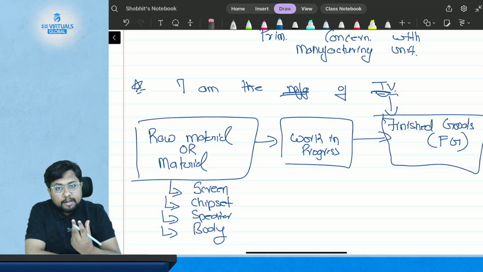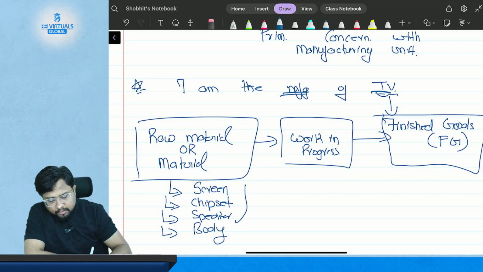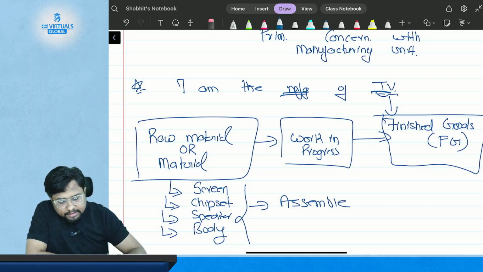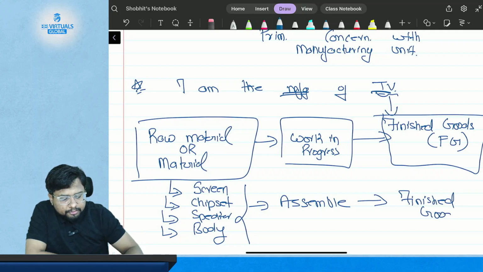So these are my raw material. When I assemble all these raw materials and do other work in progress, it will turn into the finished goods, that is the TV.